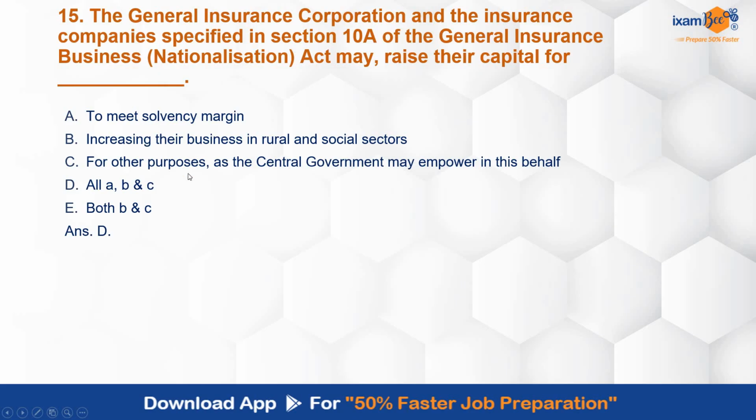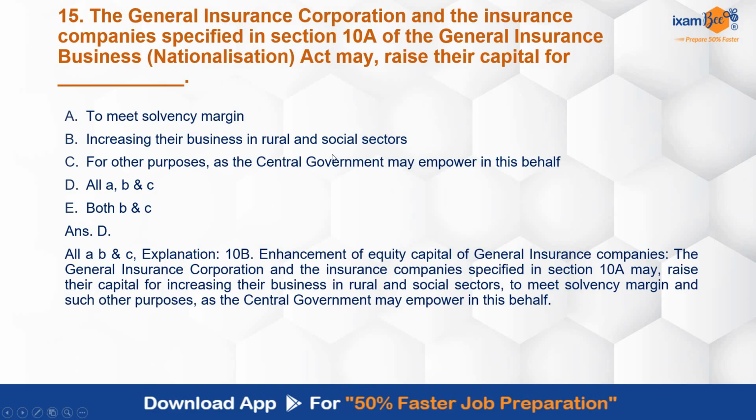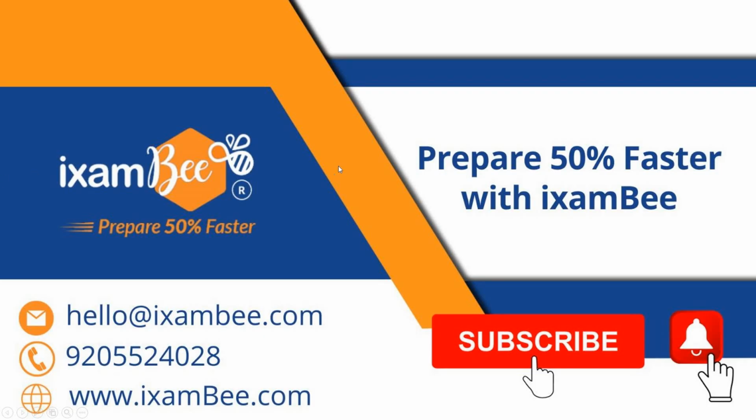D, that is all A, B and C, all are the correct reasons for raising capital to meet the solvency margin, increase their business in rural and social sectors, and for the purposes as the central government may empower in this behalf. This is directly picked up from Section 10B of the Act, Enhancement of Equity Capital of General Insurance Companies.